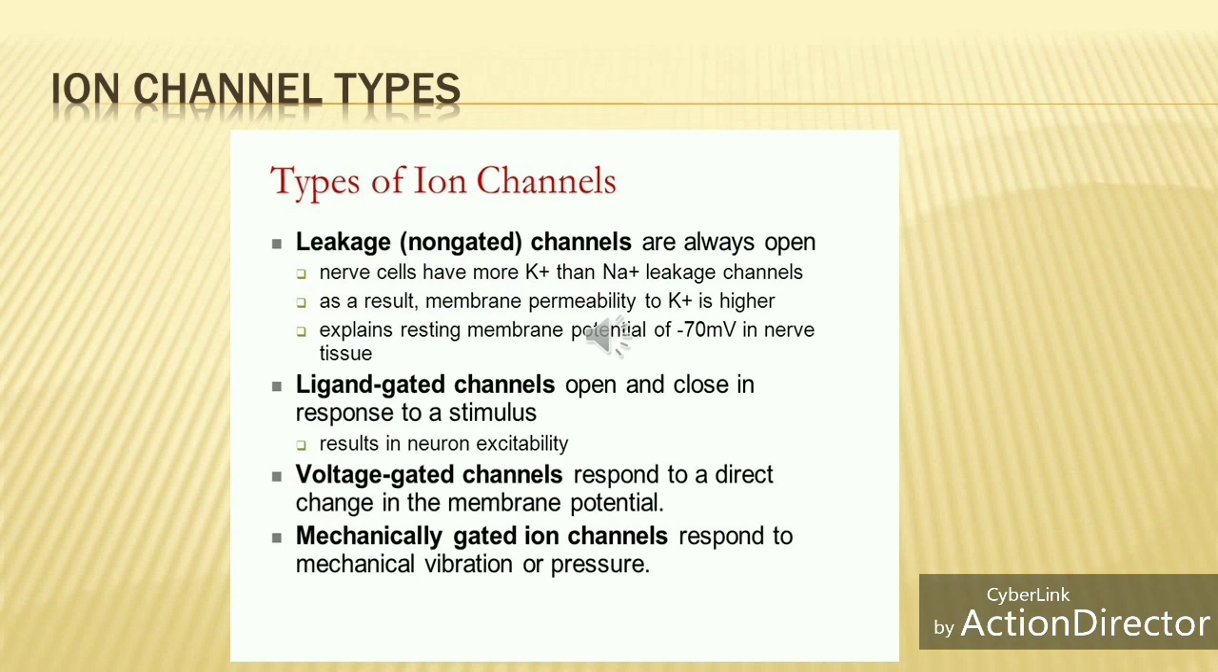The second important receptor is the ion channel receptors, and there are types of ion channel receptors. The most important types are two, which are ligand gated channels and voltage gated channels. But here I mentioned four. Leakage non-gated channels are always open. Nerve cells have more potassium than sodium leakage channels. As a result, membrane permeability to potassium is higher. This explains the resting membrane potential of minus 70 millivolts in nerve tissues.